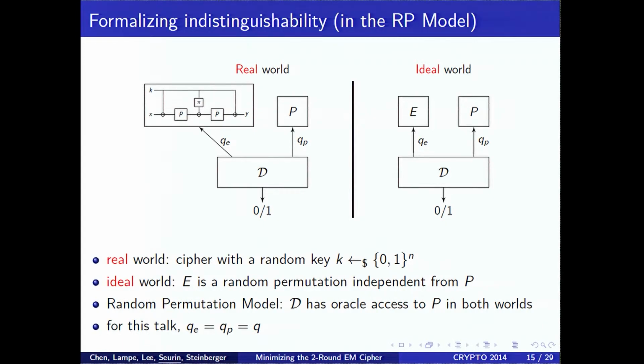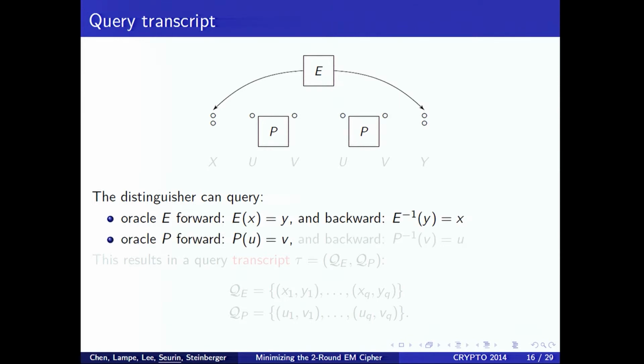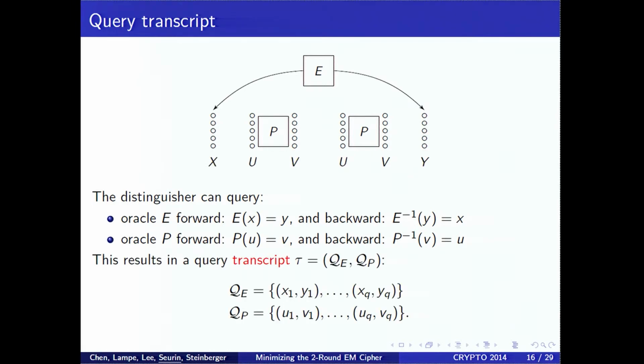For this talk, we'll assume that it makes the same number of queries to the cipher and to the internal permutation. So the distinguisher has access to these 2 oracles, E and P, and it can query E forward or backward, and it can query P forward or backward, and so on. This gives us what we will call the query transcript. Q_E will be the set of queries to the permutation E, which is either the Even-Mansour cipher in the real world, or a perfectly random permutation in the ideal world.